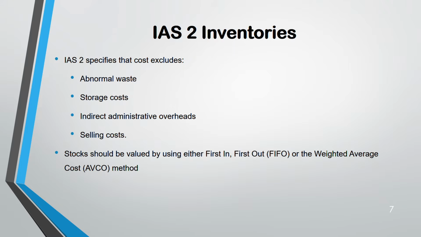Cost could be valued using two methods, that is FIFO and AVCO, first in first out and weighted average cost. You will not be asked to value, but at least you should know that there are two methods, because the detail will be asked in your F level. For triple A and SBR you will not be asked to do FIFO or AVCO method, because IAS 2 focuses more on lower of cost and net realizable value.